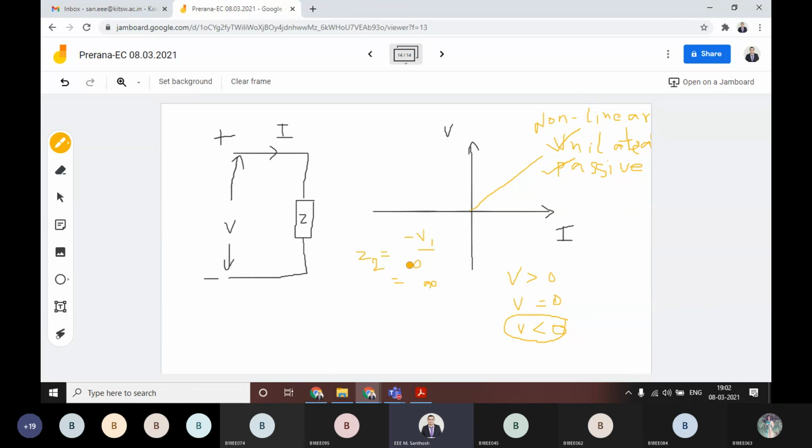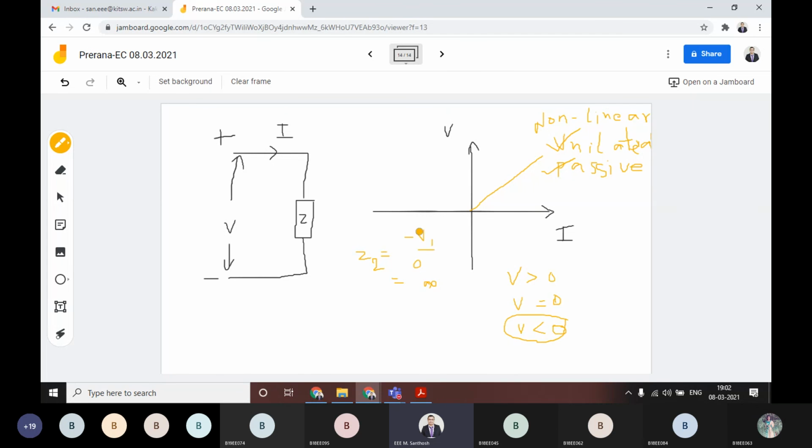If it gives the same impedance, we are talking about bilateral. It is not giving the same impedance, for that reason it is a unilateral element. And it is passing through the origin, but not all the time. Whenever v is less than 0, it is not passing through the origin. There is no value for that. For that reason, this element is non-linear. Okay, I hope it is clear.